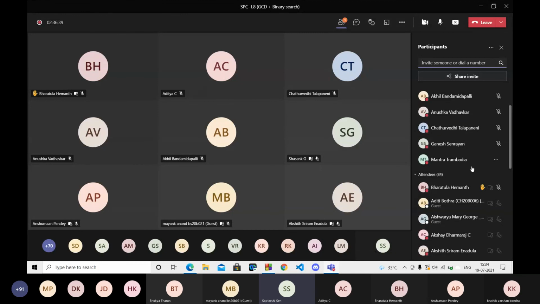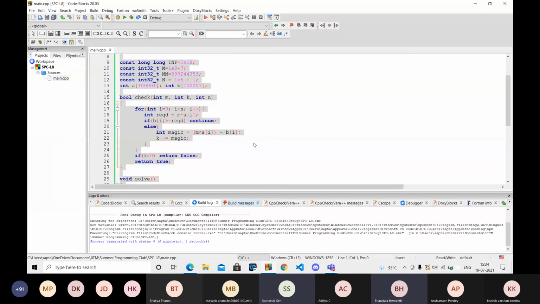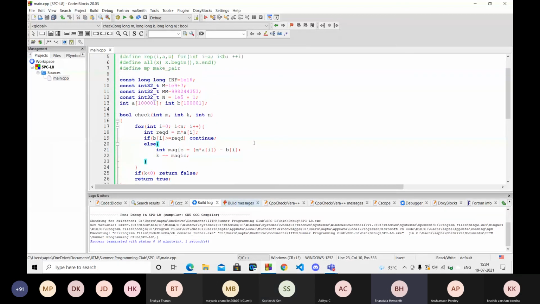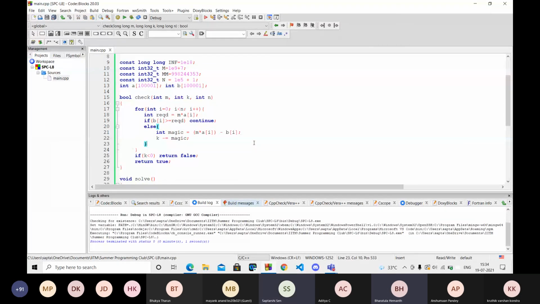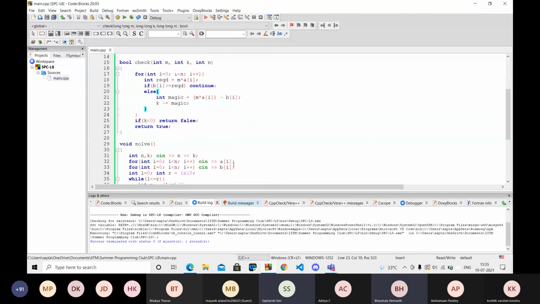Yeah, Hemant, you can unmute. If you go to the coding part, we see that if L is equal to R, M is also equal to R, no? If L equals R, M will also become R. Yeah, correct. And if M is equal to R, and we check it with the function check M comma K powder and it fails, then it will become L plus 1, no? Yeah, correct.